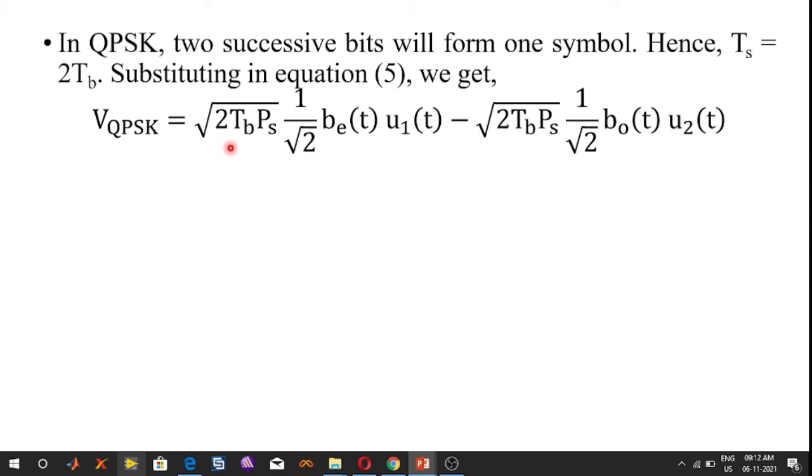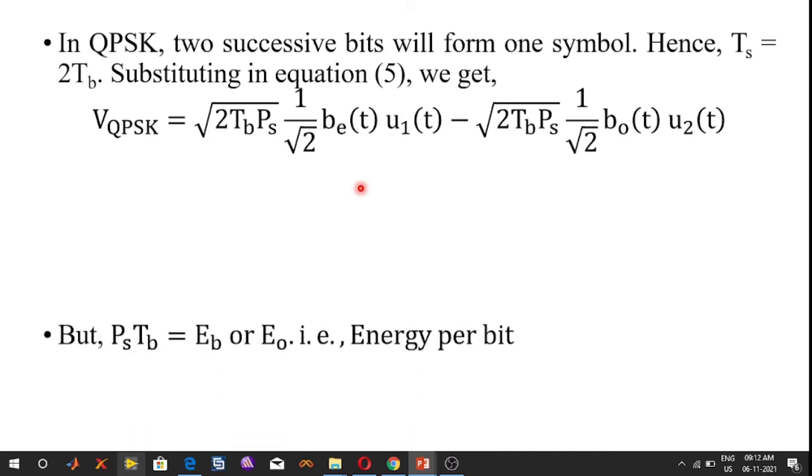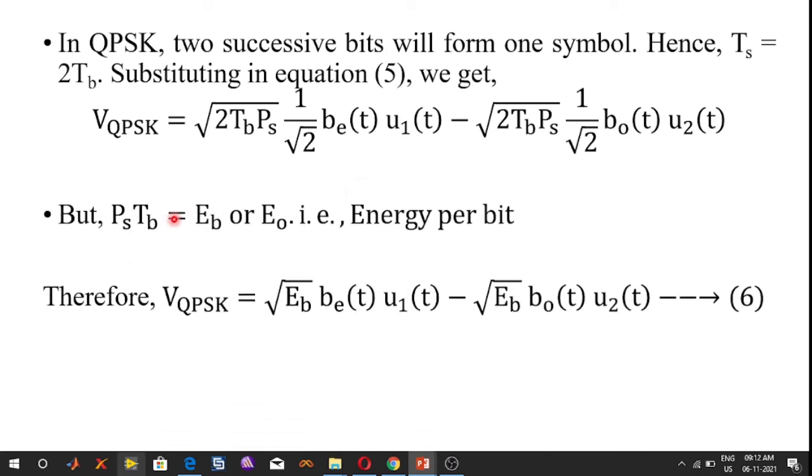V_QPSK is equal to, with Ts substituted by 2 Tb, square root of 2 Tb Ps into 1 by root 2 b_e(t) u1(t) minus square root of 2 Tb Ps into 1 by root 2 b_o(t) u2(t). On both the terms, the square root of 2 cancels, and Ps into Tb is equal to the energy per bit Eb. Substituting Ps Tb equal to Eb, we get V_QPSK is equal to square root of Eb b_e(t) u1(t) minus square root of Eb b_o(t) u2(t).